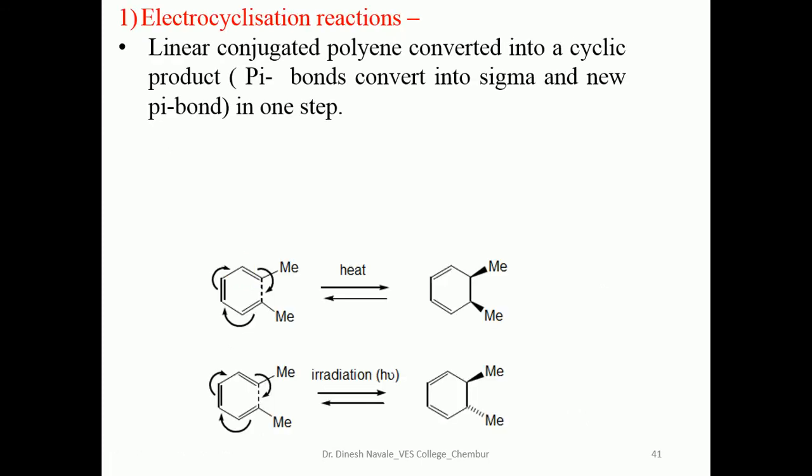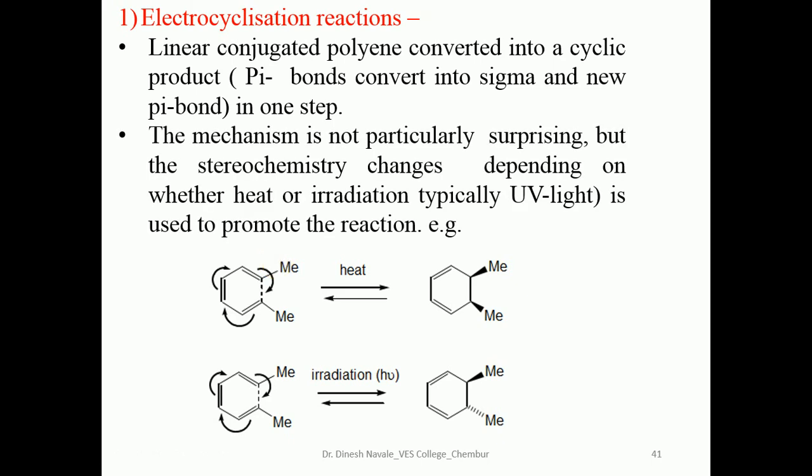Electrocyclization reactions: a linear conjugated polyene is converted into a cyclic product. So this starting material will be converted into the cyclic product. These are also reversible reactions. The mechanism is not particularly surprising, but the stereochemistry depends upon whether the reaction is heat catalyzed or light catalyzed.